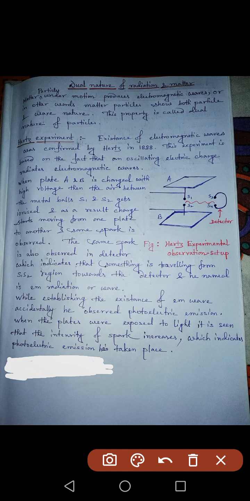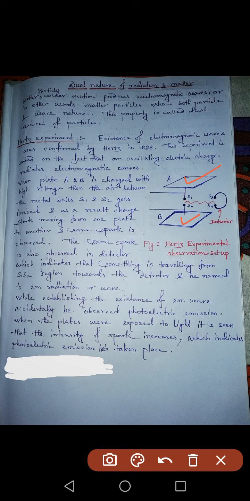So how did he carry out this experiment? With this high voltage source, one plate is made positively charged and the other plate is made negatively charged. So this whole thing is behaving like a capacitor now. When a very large charge is applied to both the plates, then in S1 as well as in S2 spheres there will be gathering of charge.